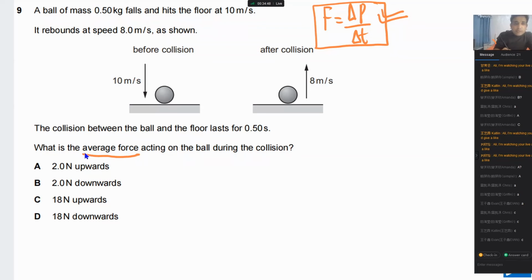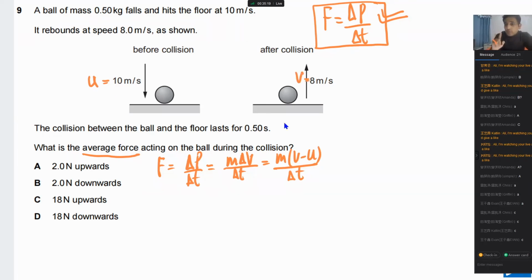What we need to find is the average force, so you have to use this one. I will start by writing F equal to delta P over delta T. Momentum change is M times delta V. Mass is not changing, so simply M times delta V divided by delta T. So F equals M times (V minus U) divided by delta T. Now you need to take one direction as positive. Let's say U is down and V is up.